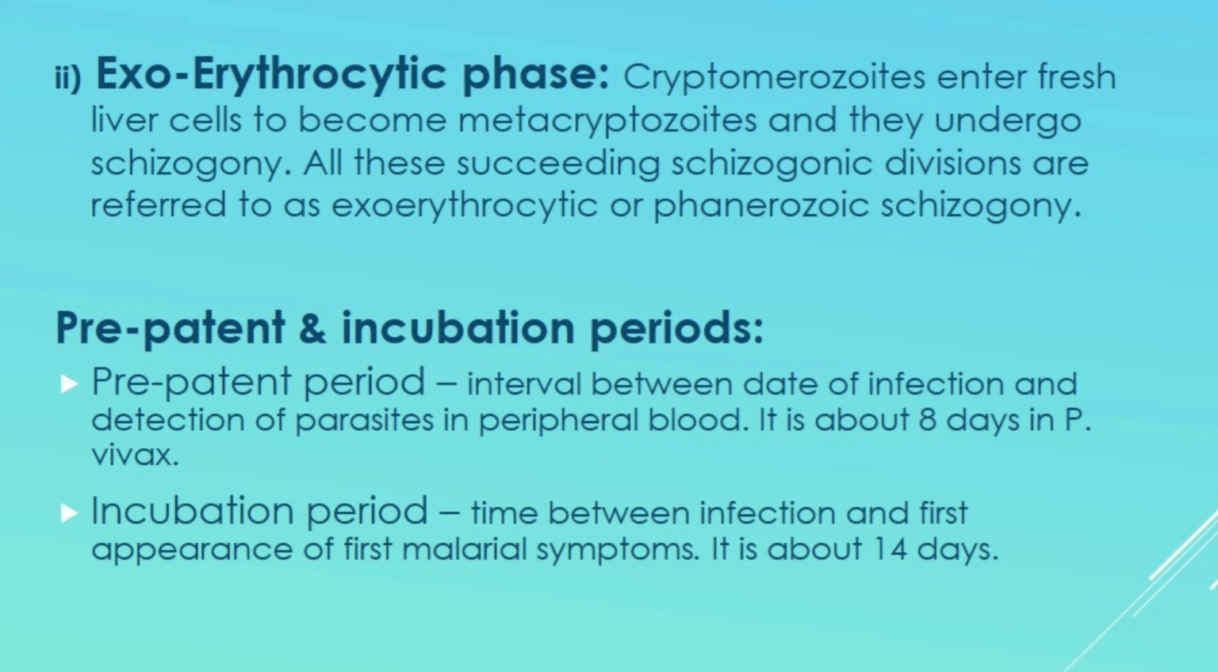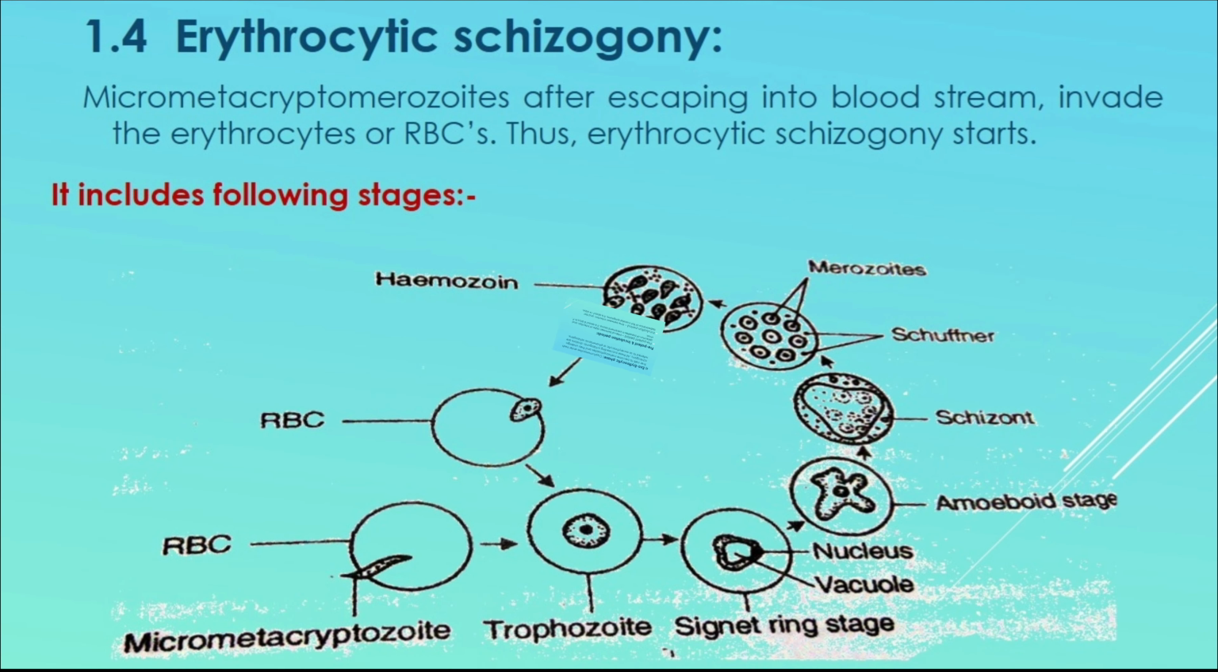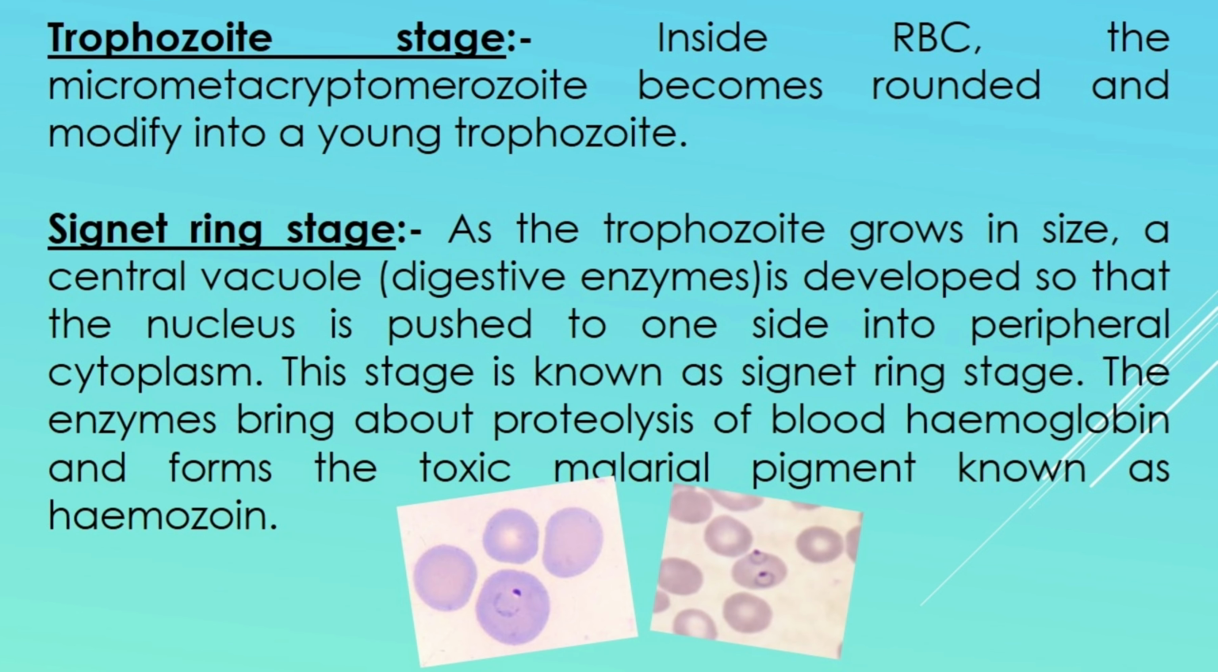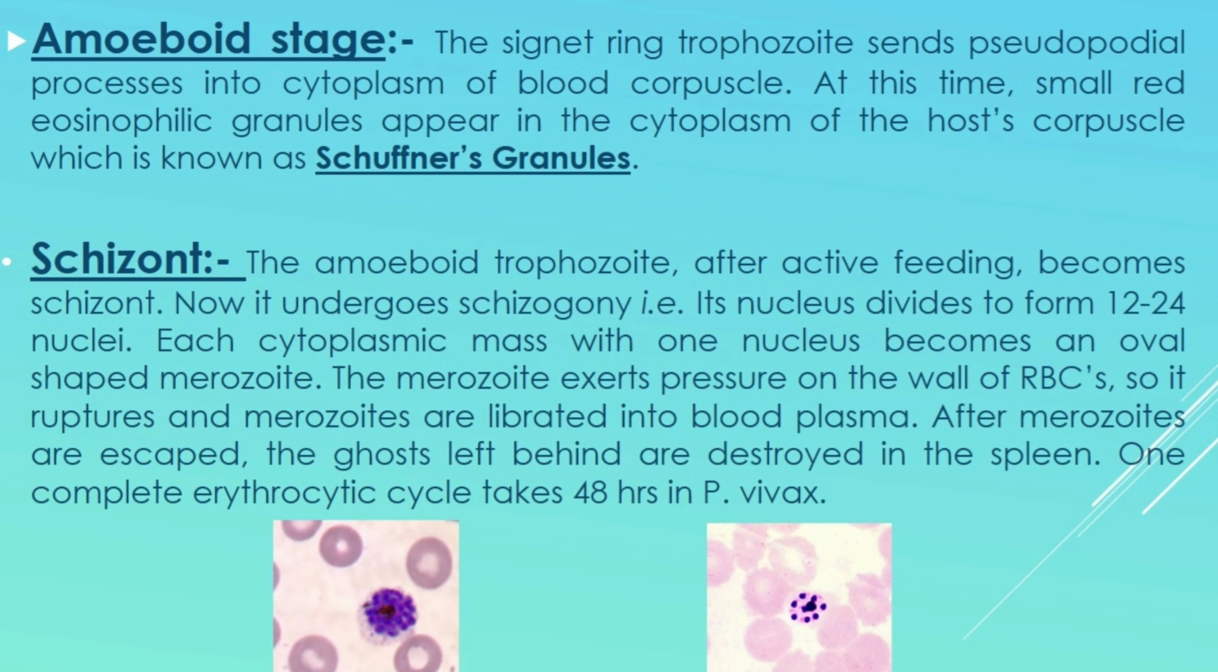Erythrocytic schizogony. This cycle starts when the micrometacryptozoids enter the erythrocytes and they become rounded with a large nucleus and grow in size by ingesting hemoglobin of the RBC. This stage is known as the trophozoid stage. Inside the trophozoid, a large non-contractile vacuole appears which pushes the nucleus towards the periphery and forms a ring-like structure known as the signet ring stage. Trophozoids enlarge and the vacuole starts disappearing and develops pseudopodial processes in the cytoplasm and changes into the amoeboid stage. This stage is called the amoeboid stage.